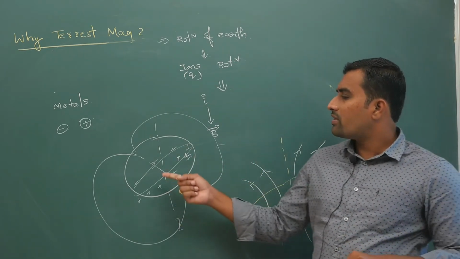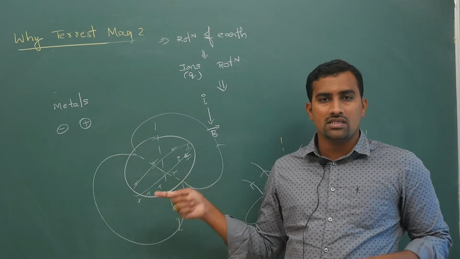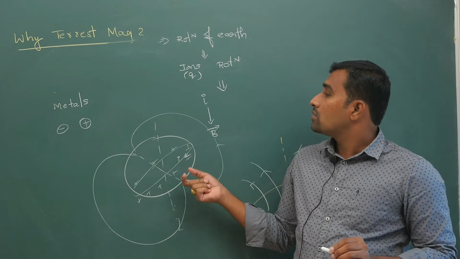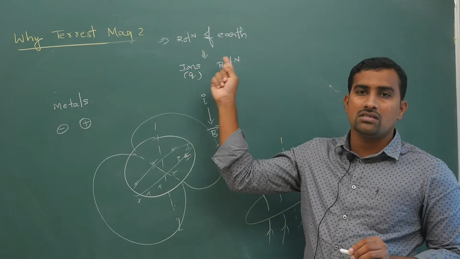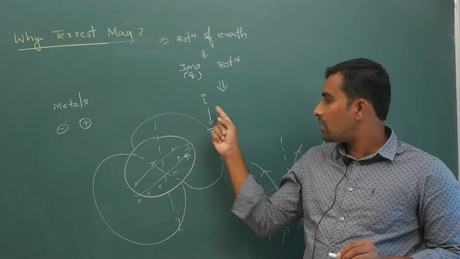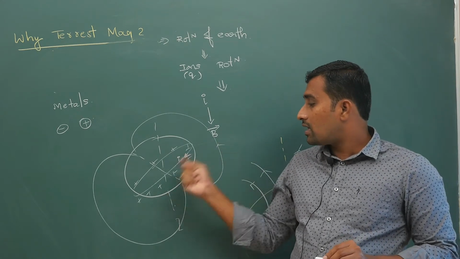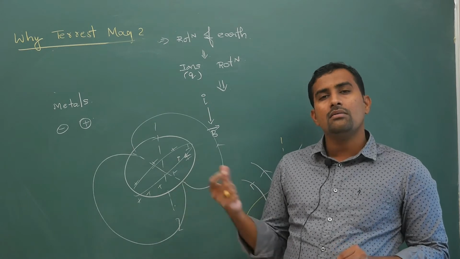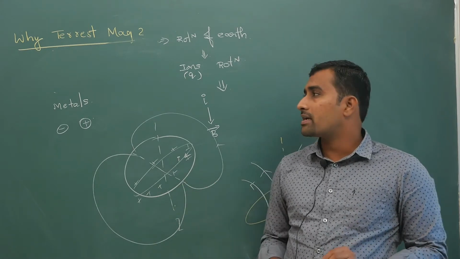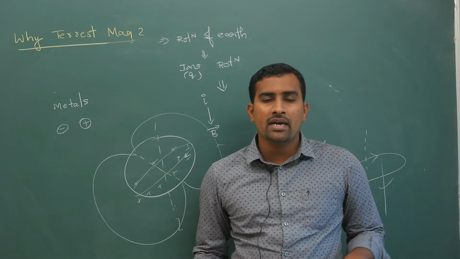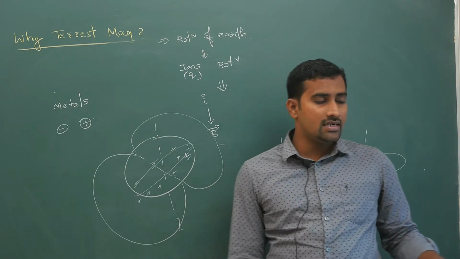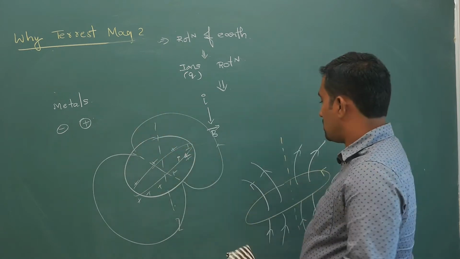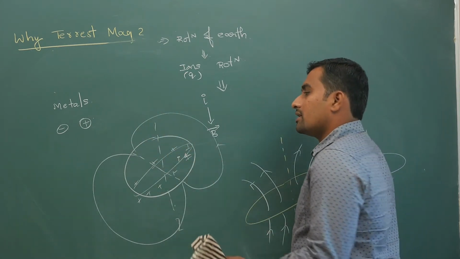But in some book somewhere I have read that even these poles will shift. Let's not go too much into details, you will get confused. But remember the logic: rotation of earth, ion rotation, current is producing magnetic field. But we are replacing this entire story with a bar magnet because we are studying pure magnetism. Electromagnetism I have explained to you in detail, so I don't need to focus much, but the reason is this much. If you know it logically, that is enough.